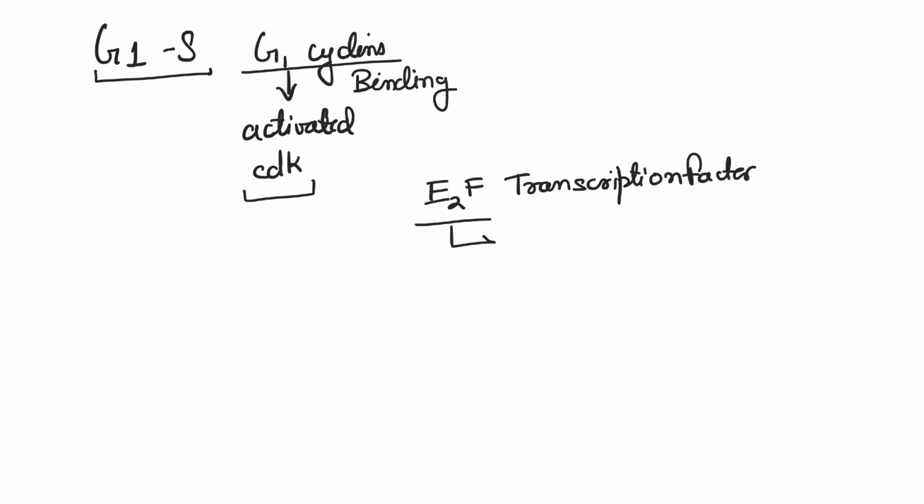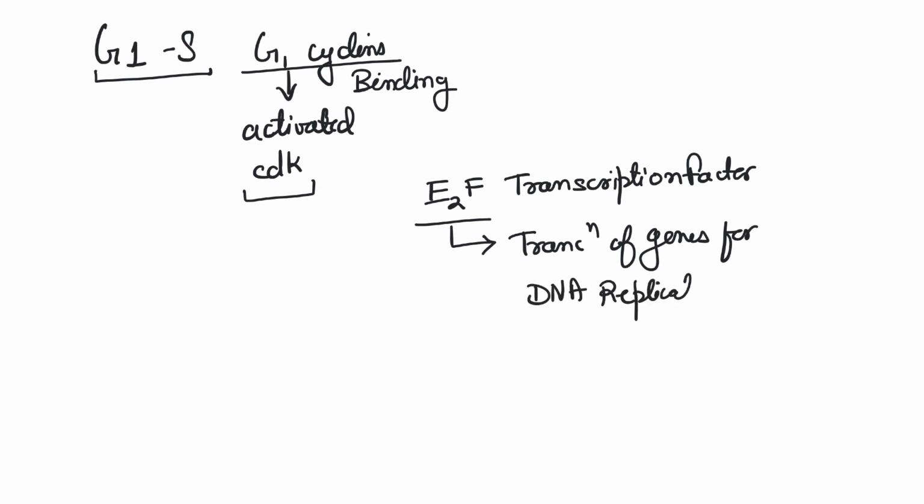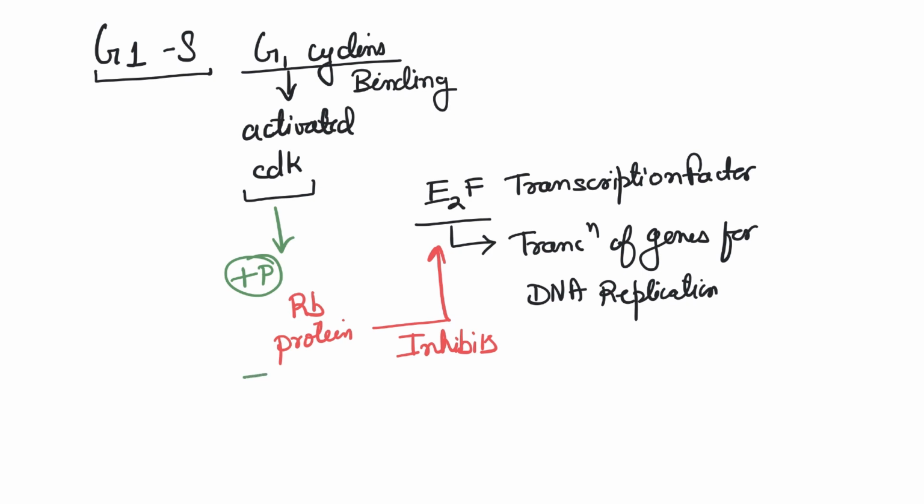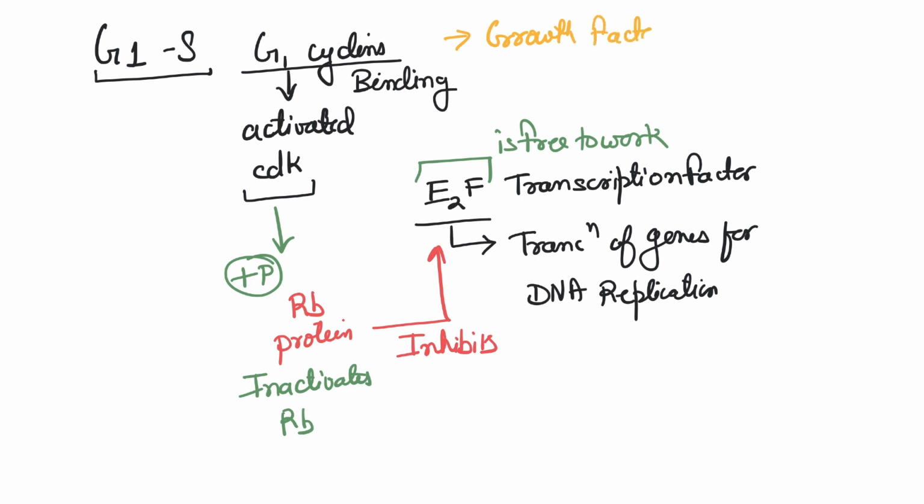So for example, if we talk about G1 cyclins, once it's activated, there's this E2F, a transcription factor. It would allow the transcription of genes for DNA replication. Now there's an RB protein that inhibits this E2F transcription factor. But once the CDK is active, this RB protein is inactivated. That means the E2F transcription factor is free to work. So you see how at various stages the cyclin's activity can really change this. Now growth factors, they activate CDKs. So different things, by different pathways, can activate or deactivate these things.